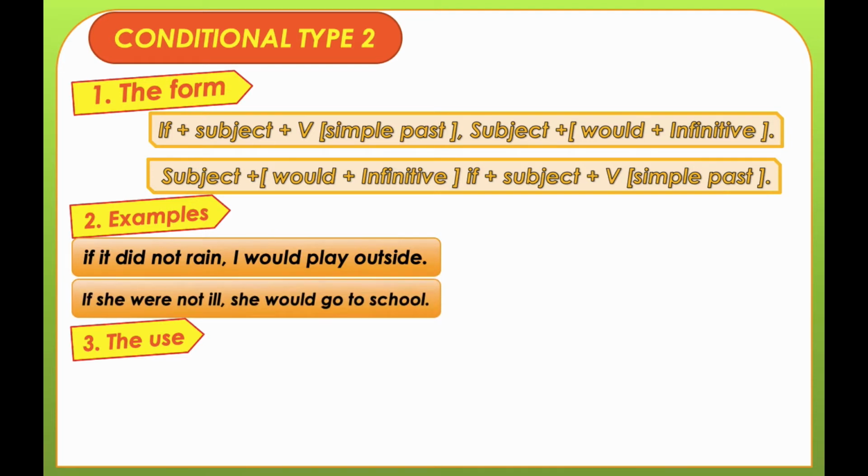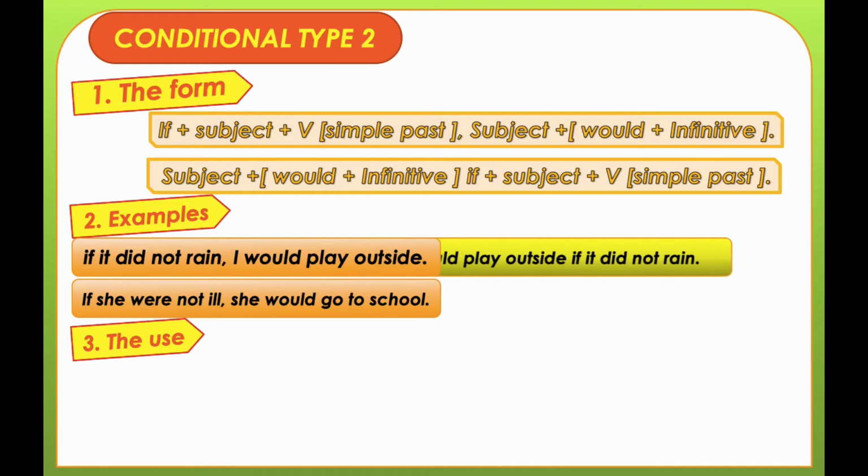If it didn't rain, I would play outside. So if we change the clause, I would play outside if it didn't rain. The second one, if she were not ill, she would go to school.